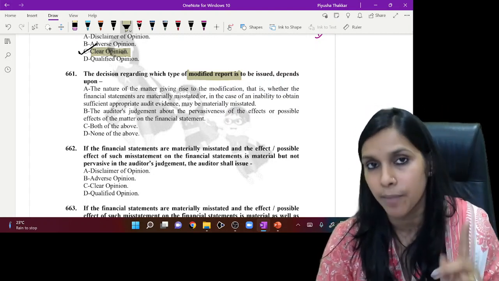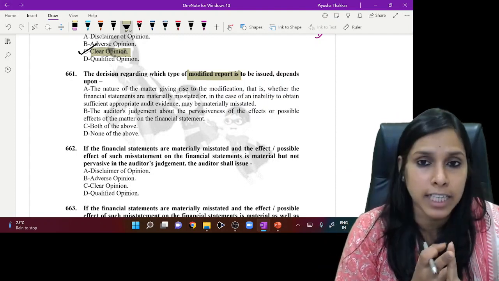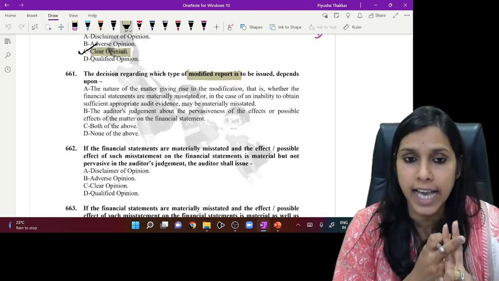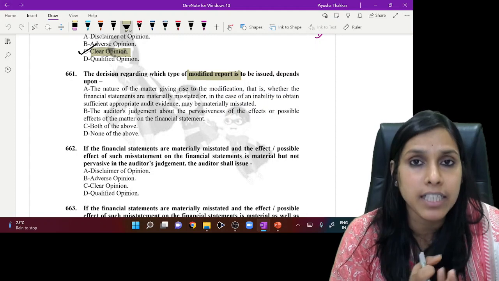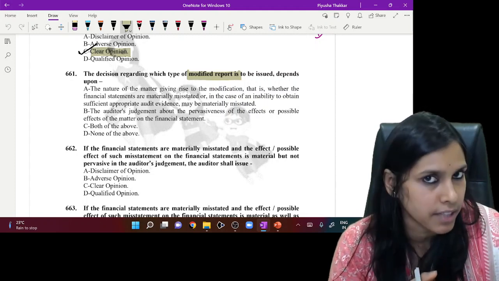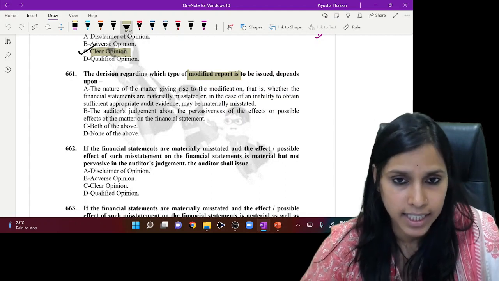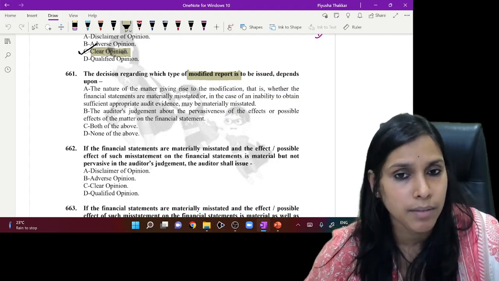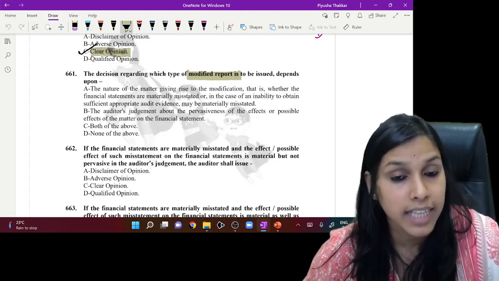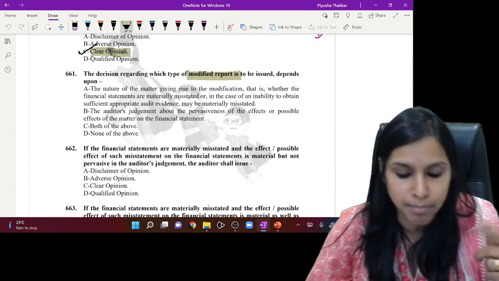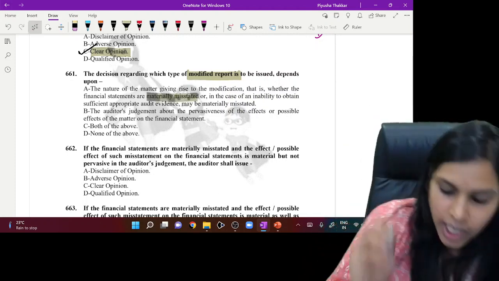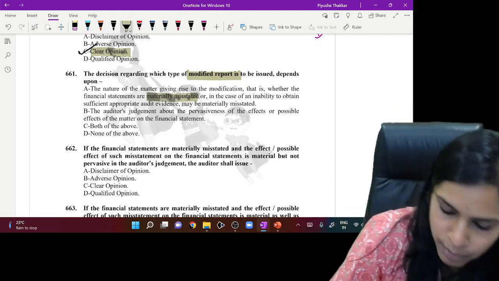Number one, material misstatements, and number two, inability to obtain sufficient and appropriate audit evidence. Now, alternative A says the nature of the matter giving rise to modification, that is, where financial statements are materially misstated, or in the case of inability to obtain audit evidence.